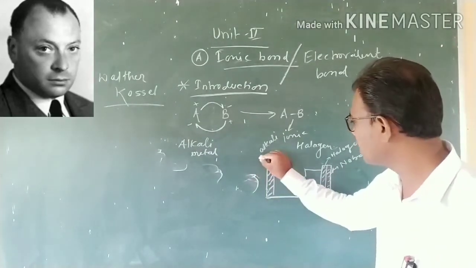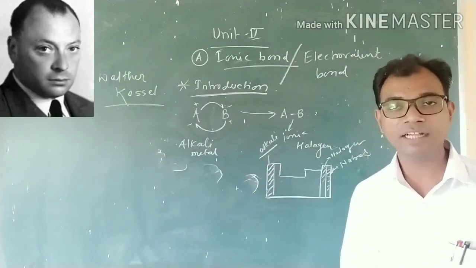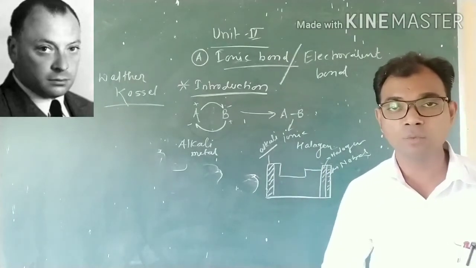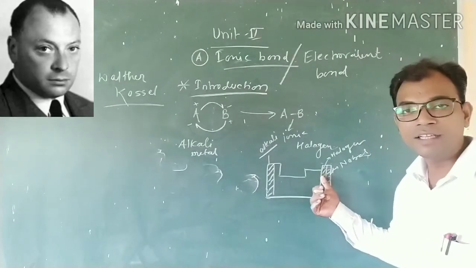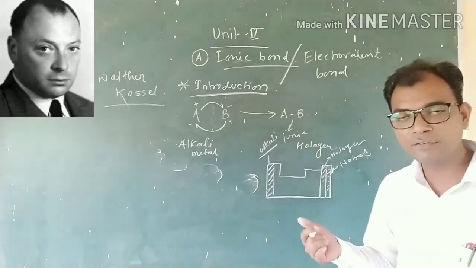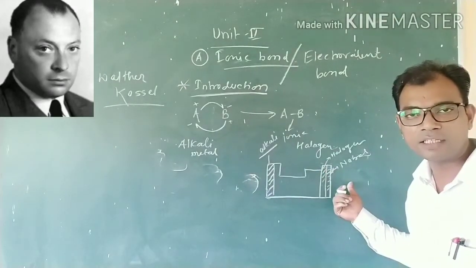Here the alkali metals are electropositive, that means they have a tendency to lose an electron and attain the noble gas electronic configuration. The halogens gain one electron and are converted into the noble gas electronic configuration.